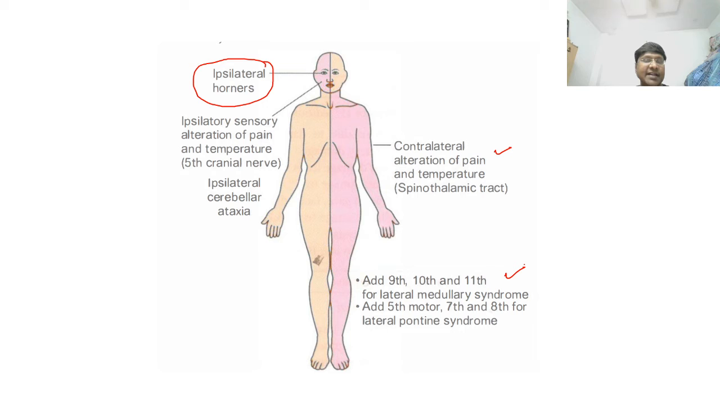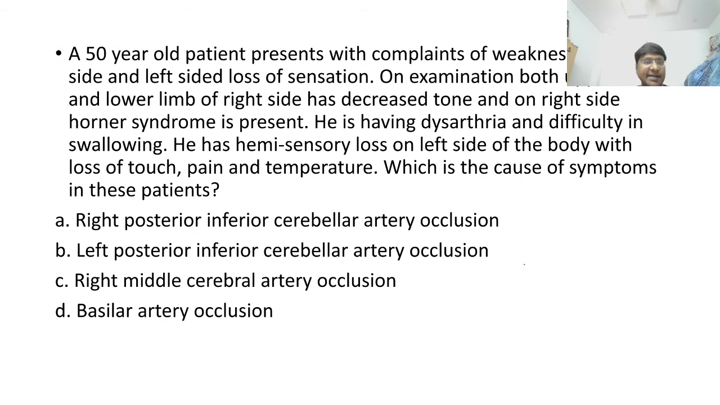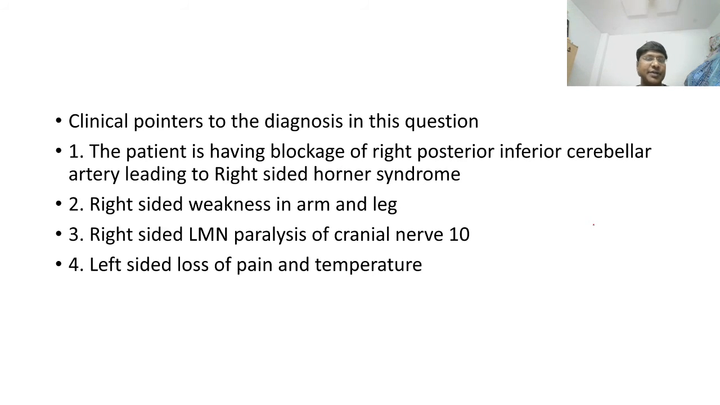Now, which sided lateral medullary syndrome? This particular patient is having right-sided lateral medullary syndrome. So if it is a right-sided lateral medullary syndrome, which vessel do you think has been occluded? That is your right PICA. So this is nothing but your lateral medullary syndrome or Wallenberg syndrome. To summarize this entire lateral medullary syndrome and Wallenberg syndrome, these are the clinical points. The patient is having blockage of the right PICA.